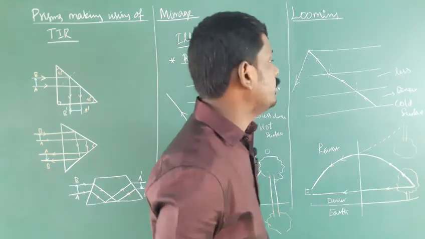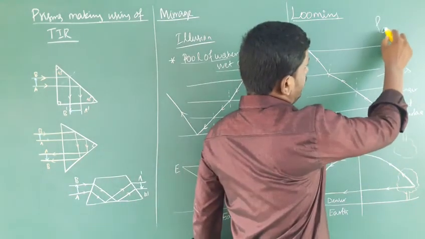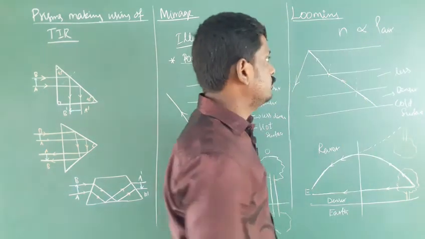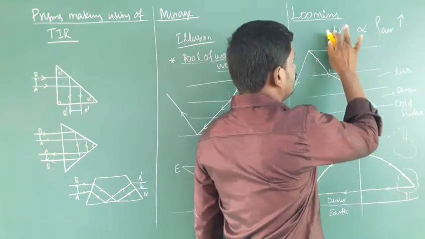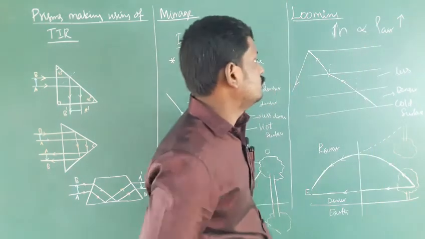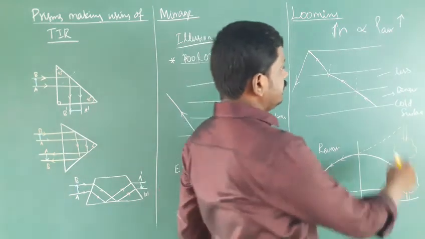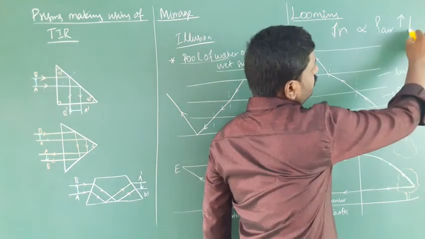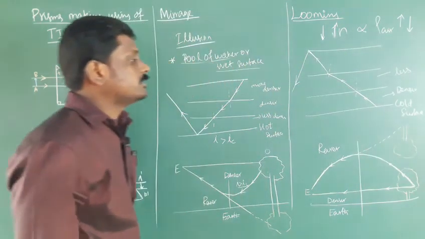and that is looming. The main concept is that the density of air is directly proportional to refractive index. When the density of air increases, the refractive index value increases. Going from denser to rarer, as the density of air decreases, the refractive index value also decreases.